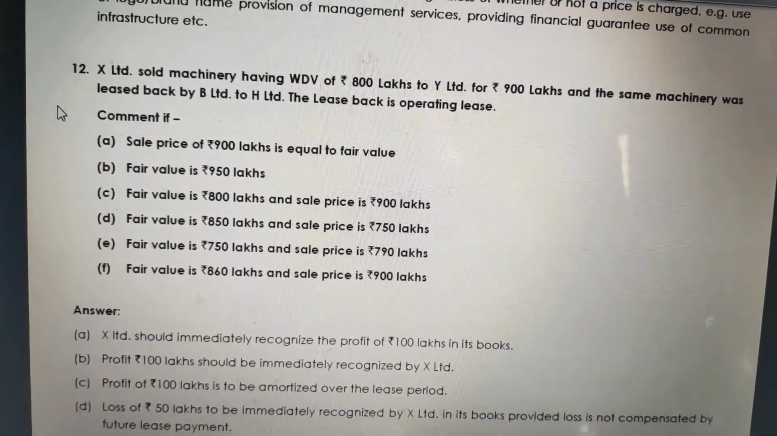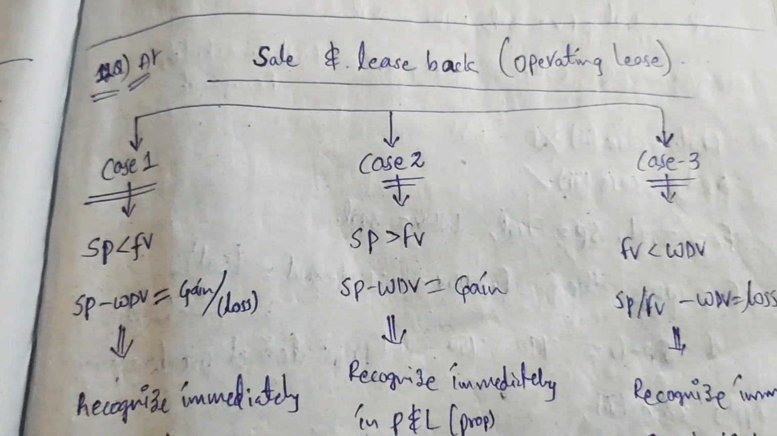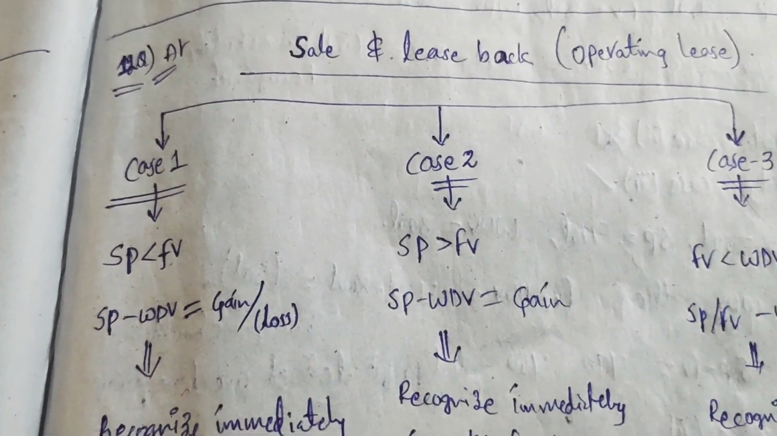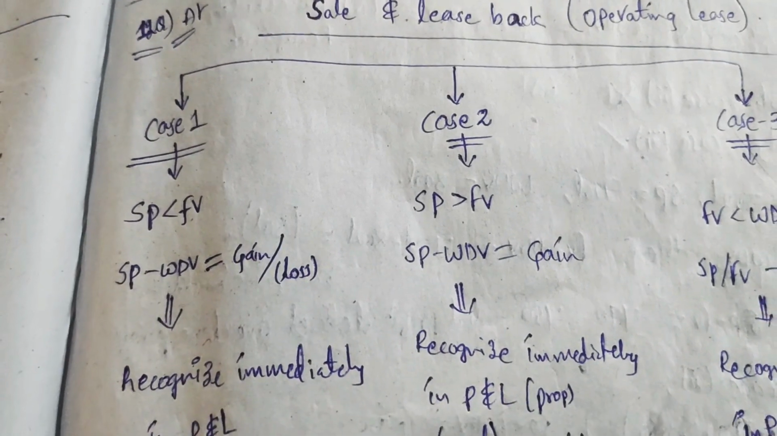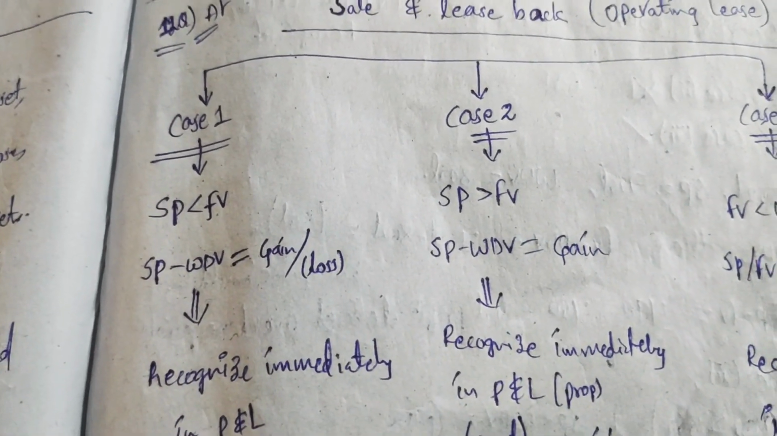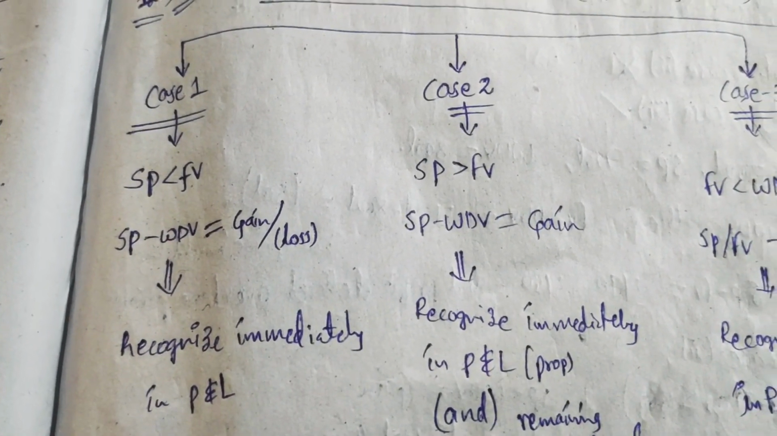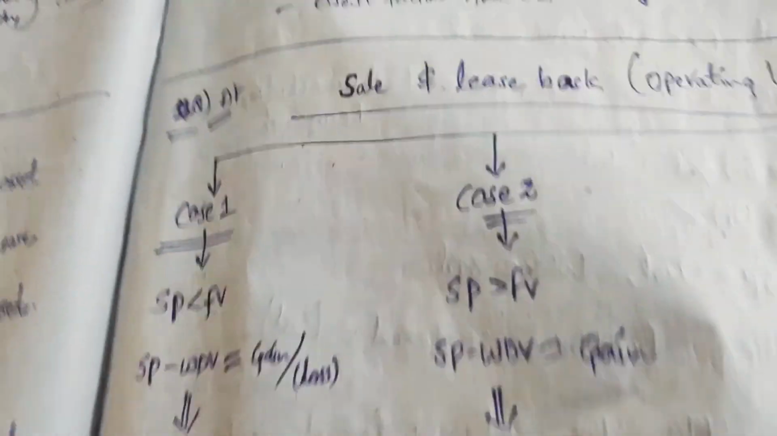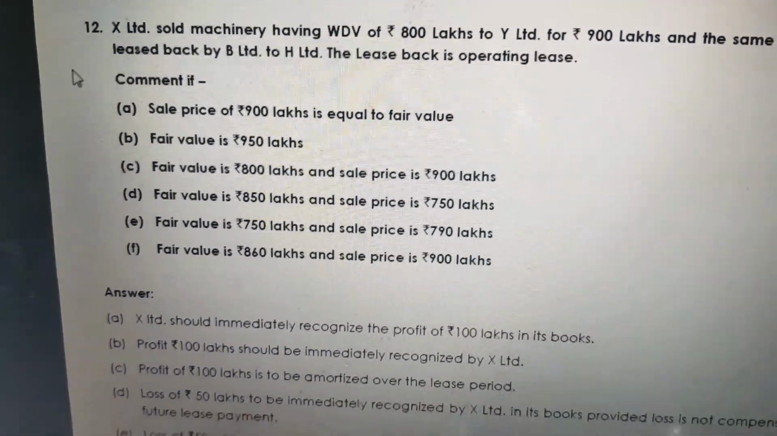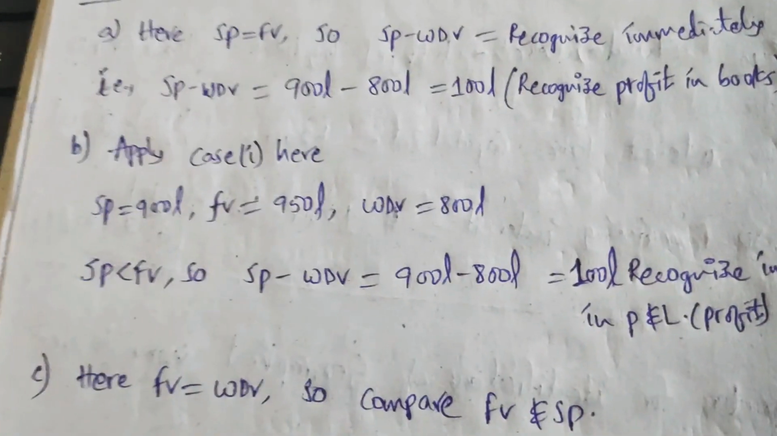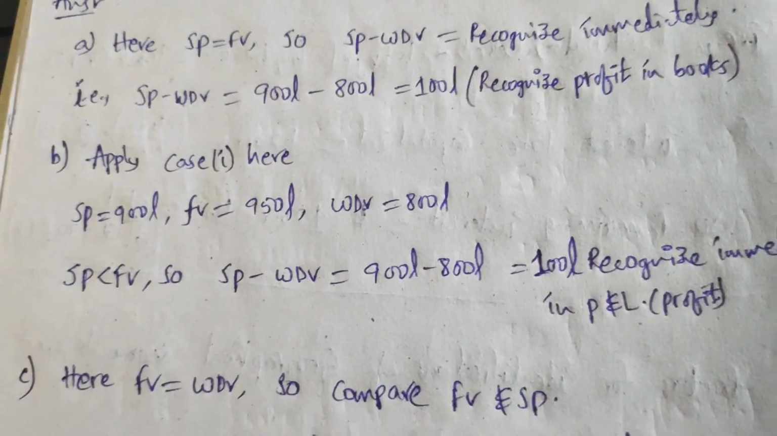So in which case is it applying? If you see in my table, in case 1, the selling price is lesser than the fair value. So the selling price minus WDV, whether it is gain or loss, is to be recognized in P&L. That is the treatment in case 1, friends. So the same thing which we need to do in option B. Here is the solution. We need to apply case 1 here.